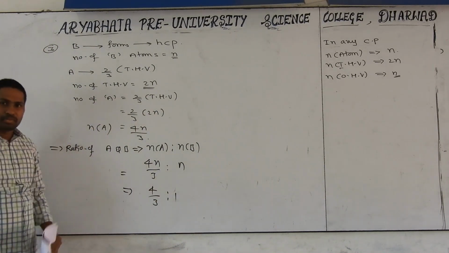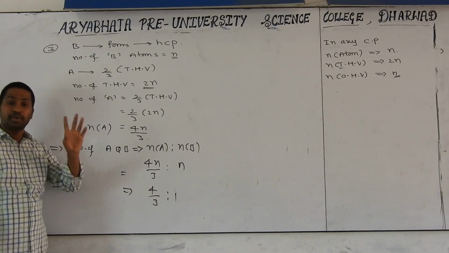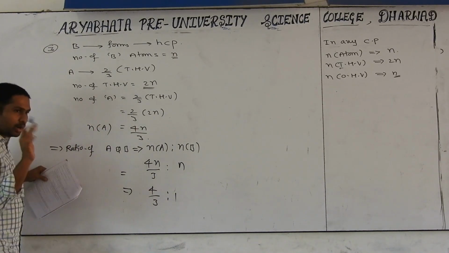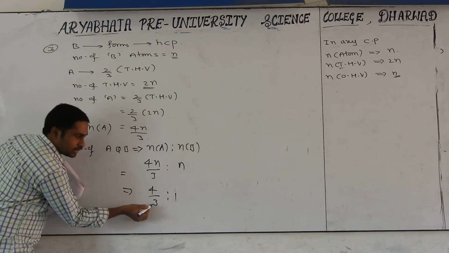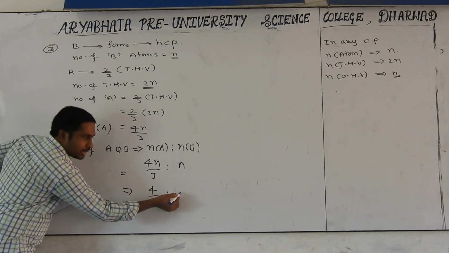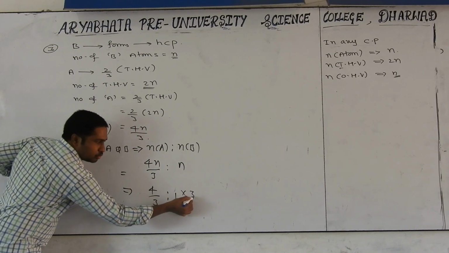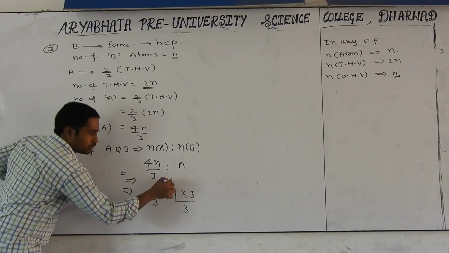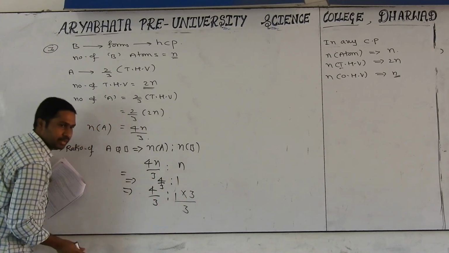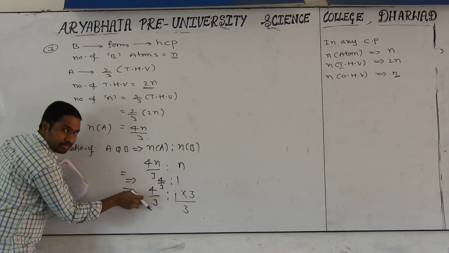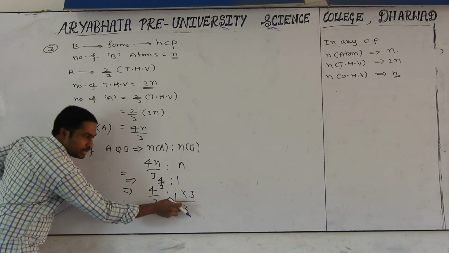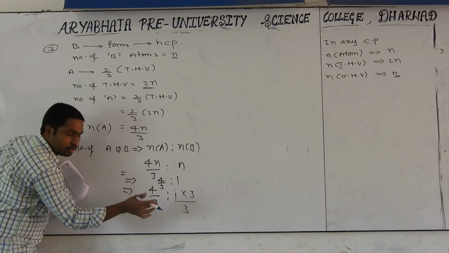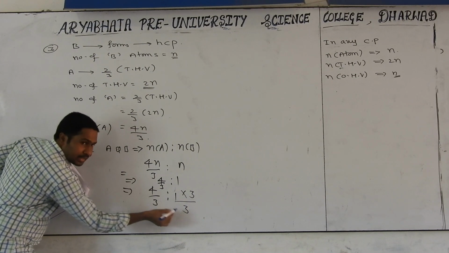Can we express the formula in fraction? No. The number of particles in a molecular compound should always be a whole number. For that, I want to delete the 3 from the denominator. So before that, write down one more step: 4 by 3 is to 1. I want to delete the 3 from the denominator on the left side, so I am multiplying the right side by 3 by 3. Any problem? No. Then we can cancel the denominator.